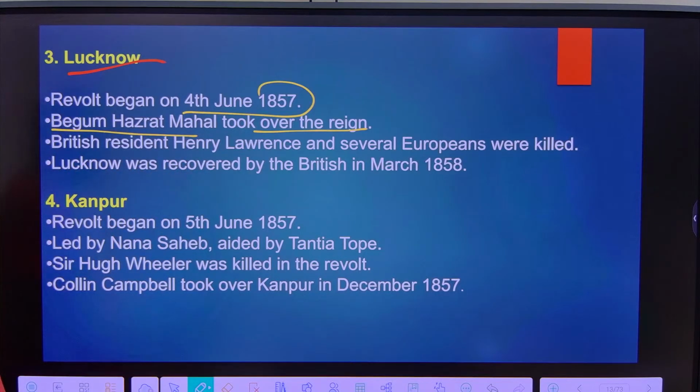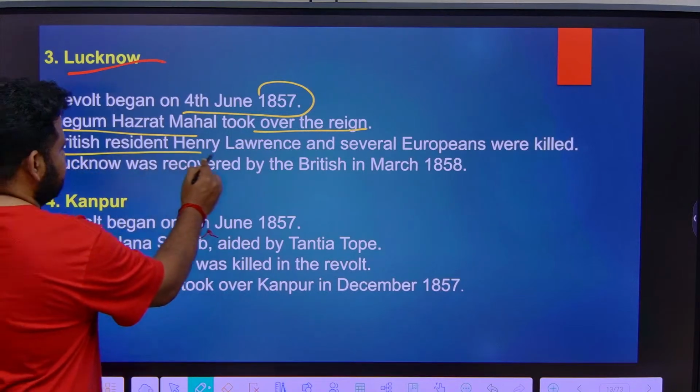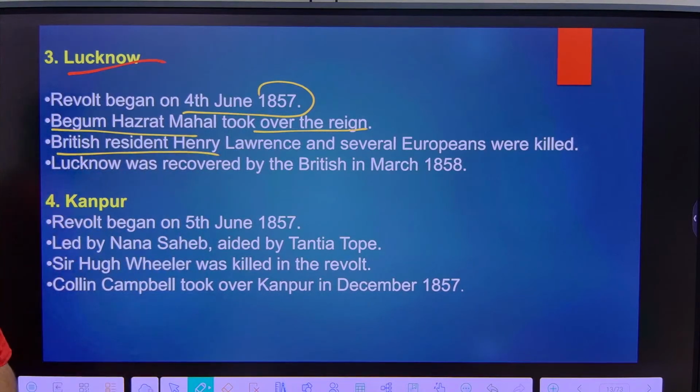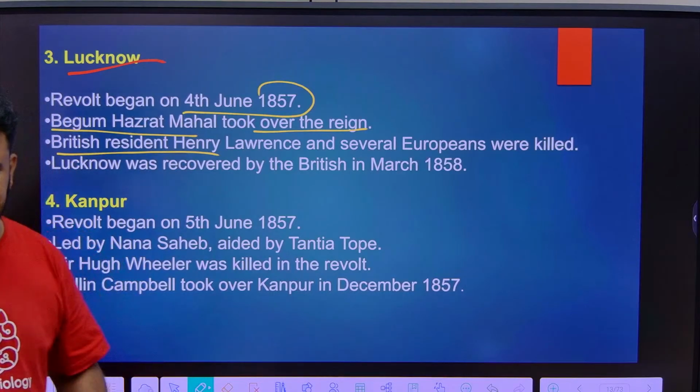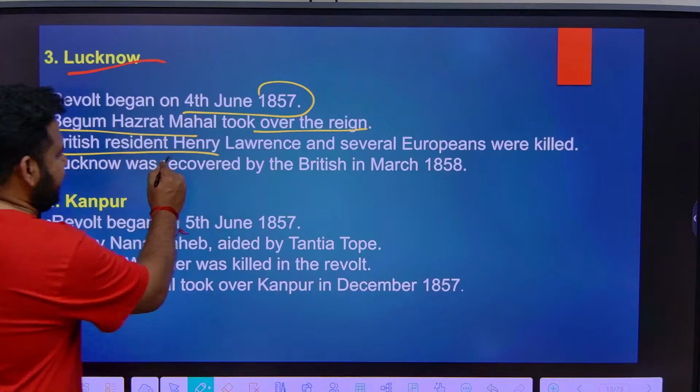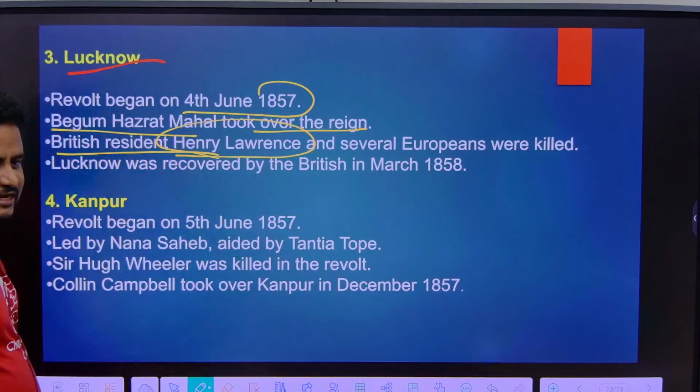What they did is, they killed a British officer. There was a British resident. British resident means there was subsidiary alliance. I told you, there will be a British resident staying in the kingdom. Like that, there was a British resident. His name was Henry Lawrence.